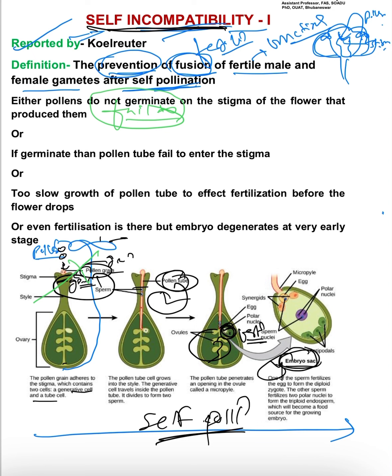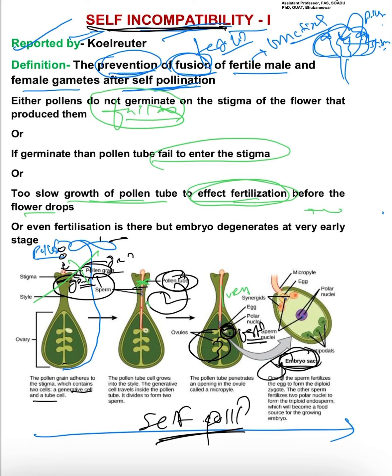Second, if germination is present, so pollen grain germination will be there, but it fails to enter the stigma. That means the entry of the pollen tube will be restricted. Then again, if pollen tube growth is present, but still effective fertilization will not happen before the flower drops, because the pollen tube growth is very slow.